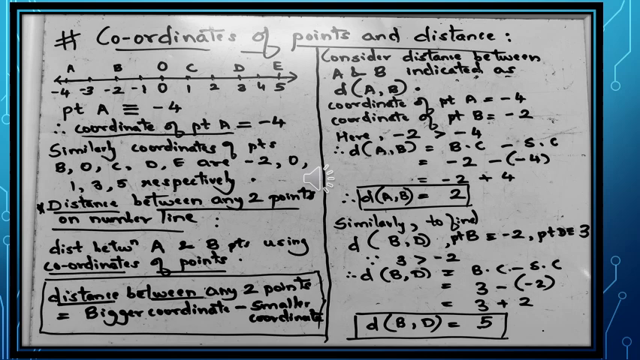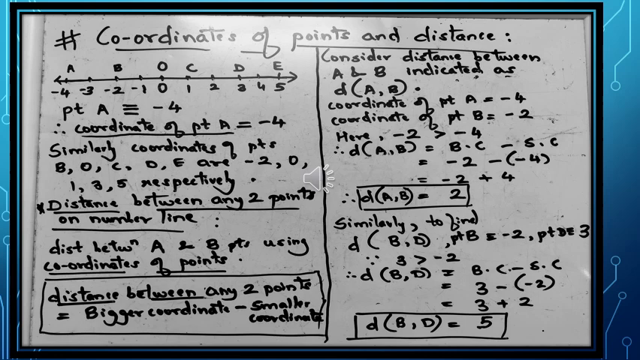So now, take an example. In order to find the distance between points A and B, let us see what the steps are and how to use the formula. The distance between A and B is often represented as d(A, B), as seen on the right side. So distance AB can be found by following the steps below. The coordinate of point A is equal to -4, as seen in the number line. This has to be written. The coordinate of point B is equal to -2.